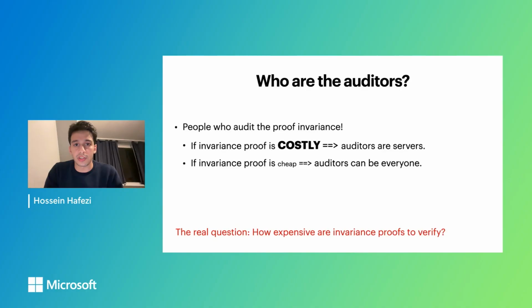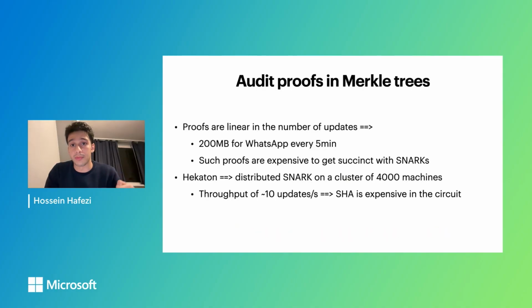So to answer the question of who the auditors are, let's see how expensive the invariance proofs are to verify. As it turns out, audit proofs in Merkle trees, which are the baseline for almost all the deployments in practice, are really large. That's because proofs are basically linear in the number of updates per epoch. To give you some concrete numbers, it's almost equivalent to hashing 200 megabytes every 5 minutes to audit WhatsApp key transparency, which is too large for everyday users with weak devices like mobile phones.